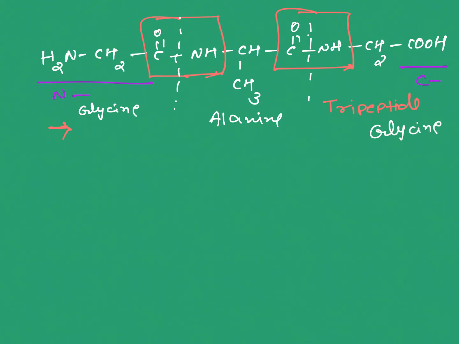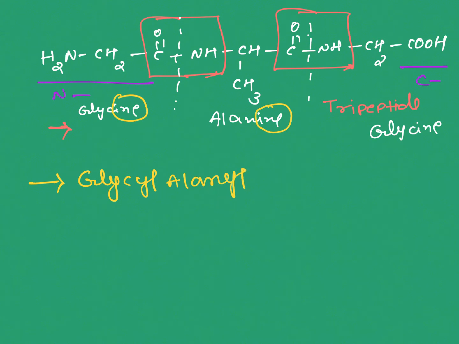So how do we write the nomenclature for this? N terminal first, glycine. The INE name is replaced by YL, glycyl, and for the next one the INE name is replaced with YL, glycyl alanyl, and the last C terminal amino acid name we write as such, glycine. So this tripeptide name is glycyl alanyl glycine.